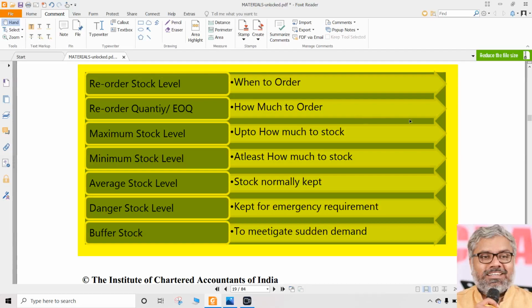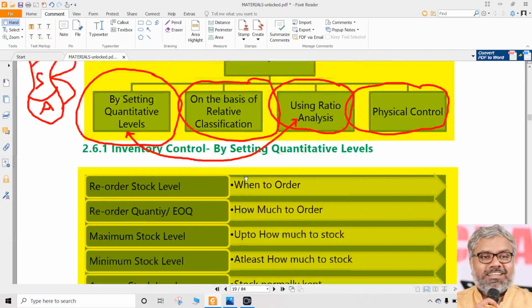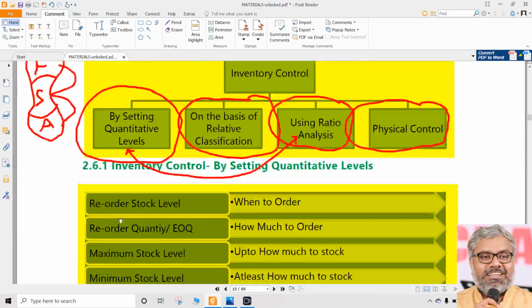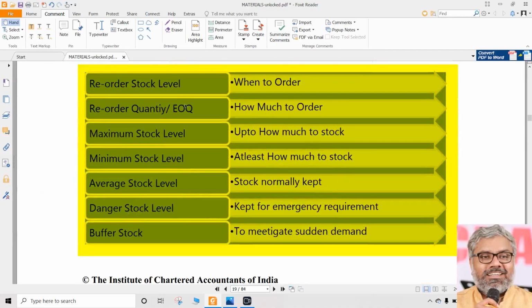So what is this reorder level? That is the level of stock. Of course, all of them are quantitative in nature. All these things are quantities only, not values. None of them is related to rupees. Everything is quantitative. That is why we are talking about setting quantitative levels. So this is one level, that is reorder level. When the stock reaches this level, automatically that warrants us that we need to place a fresh order. It tells us when to order. Simply speaking, reorder level means when to order. How to calculate? We'll see. There is a formula for that.